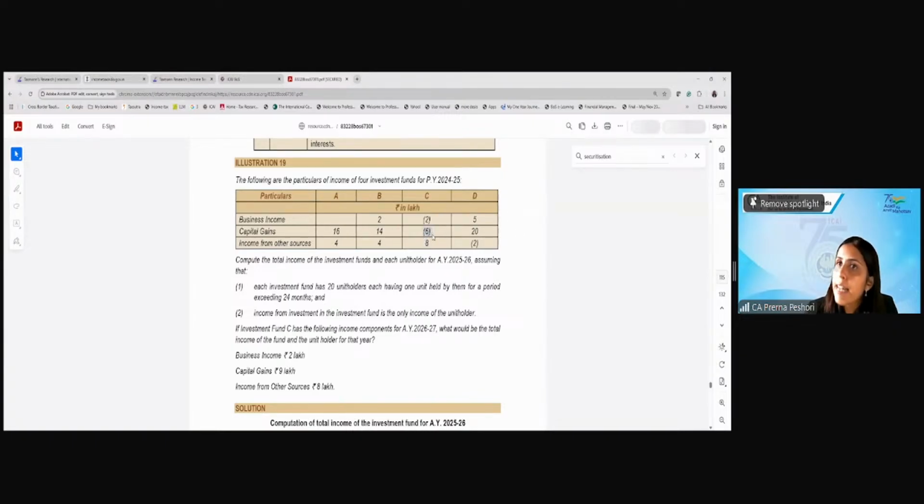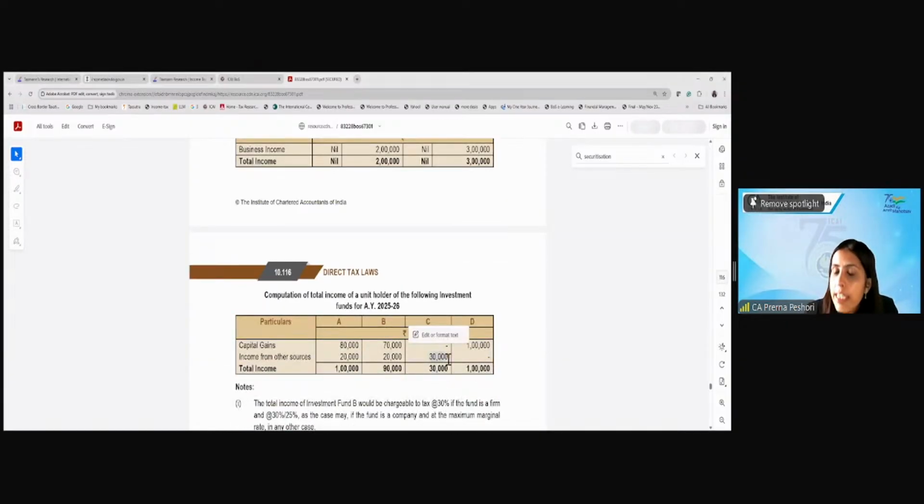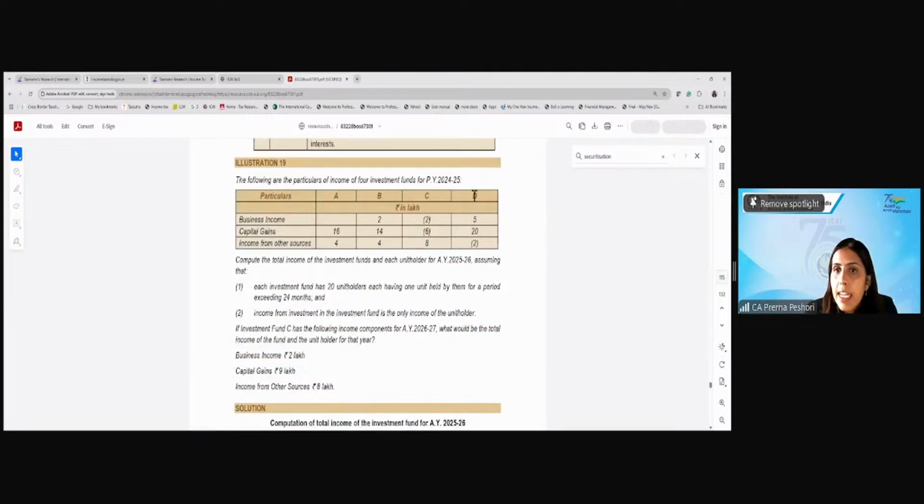This 6 can be carried forward by the unit holder because this can't be set off against any other head of income. So in the hands of fund C, nil, they will not carry forward any losses. In the hands of the unit holder, this will be 30,000, 6 lakh divided by 20. Are we clear? Yes.